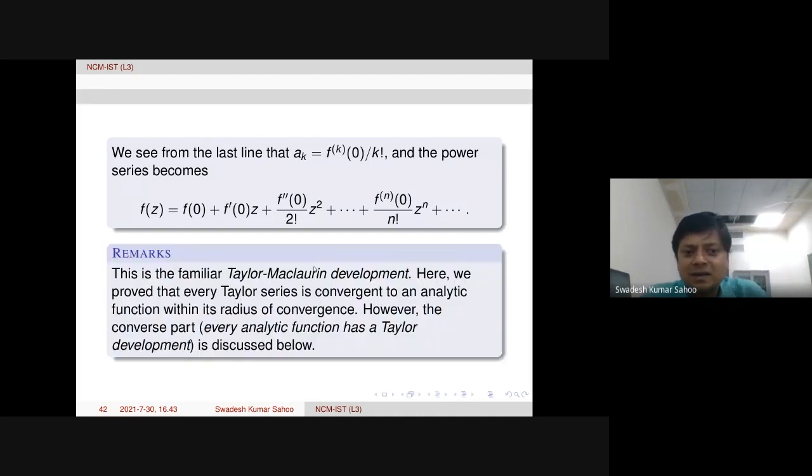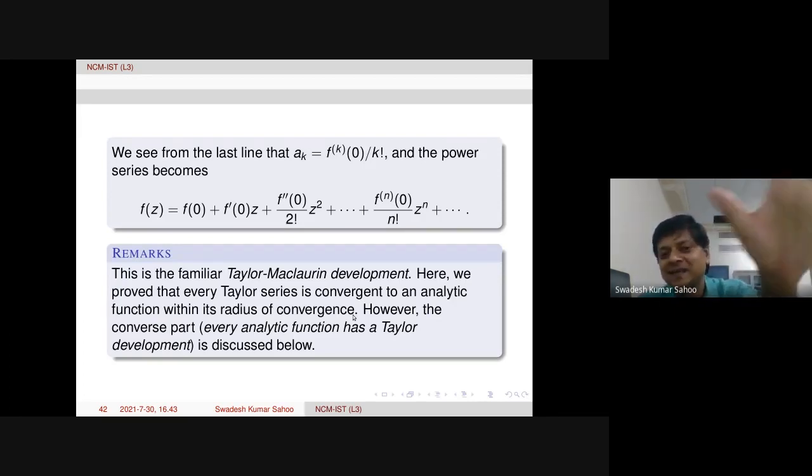So here, this is the familiar Taylor-Maclaurin development. Maclaurin actually developed it along with Taylor. And here we proved that every Taylor series, in fact every power series, is convergent to an analytic function within its radius of convergence. But what can we say about the converse?